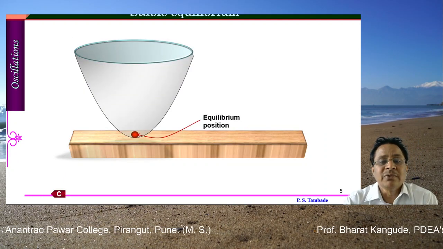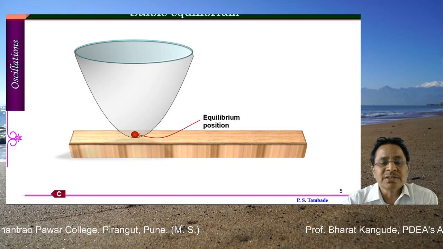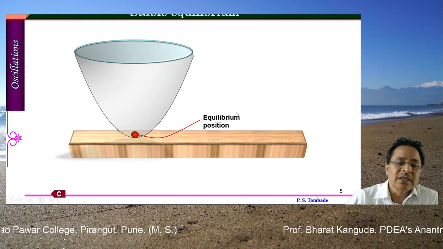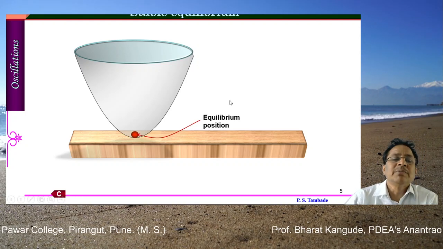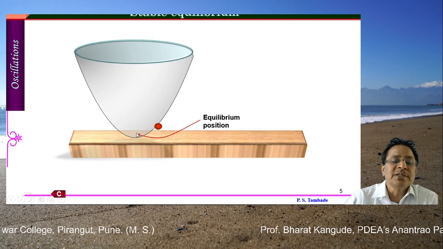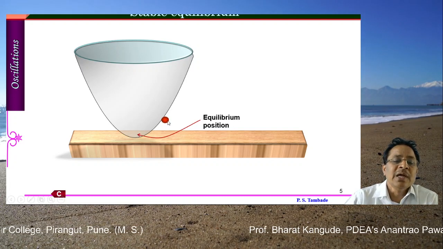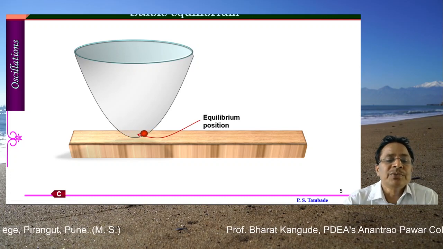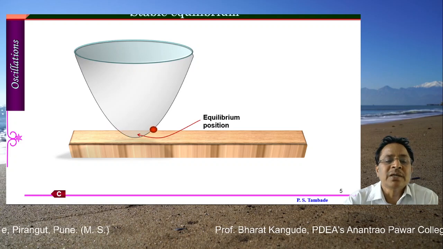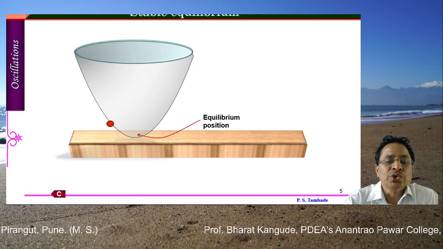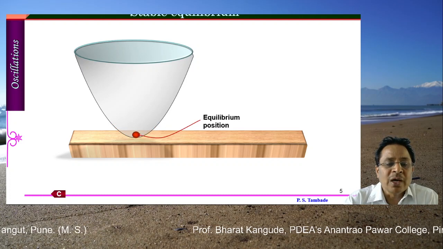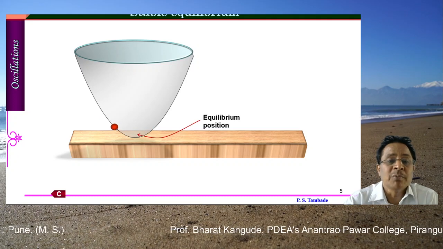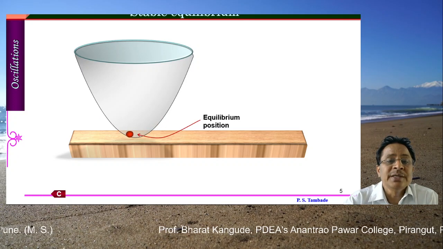Now look, this is one vessel. Vessel means a pot in which a certain object has been placed at its center, as shown in the graph. Let's try to understand what stable equilibrium means. Now I am displacing this object here, and now it is being released. What will happen? This object will perform this type of motion, which is nothing but simple harmonic motion. To perform simple harmonic motion, an object is required to be in a stable equilibrium.